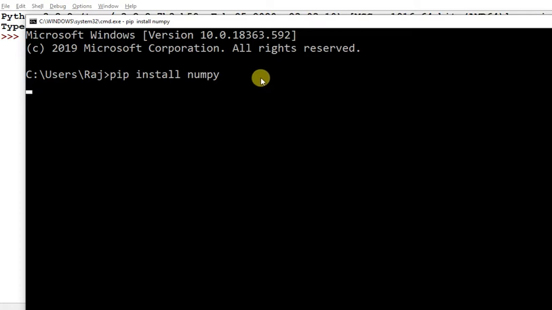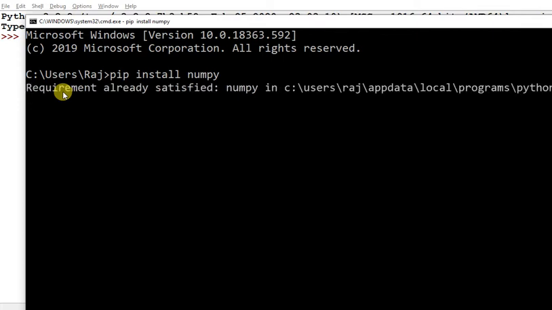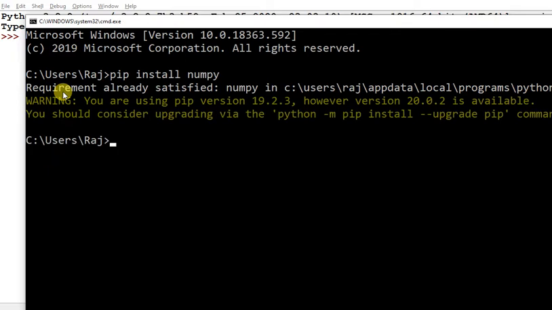I have already installed it, so it will say the requirement is already satisfied, because NumPy is already installed in my system.